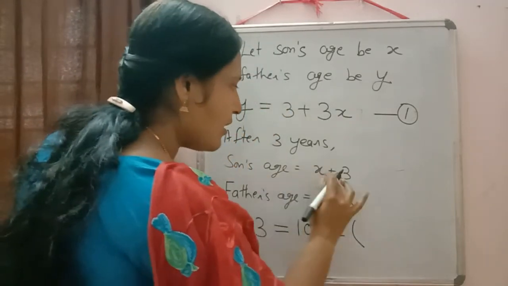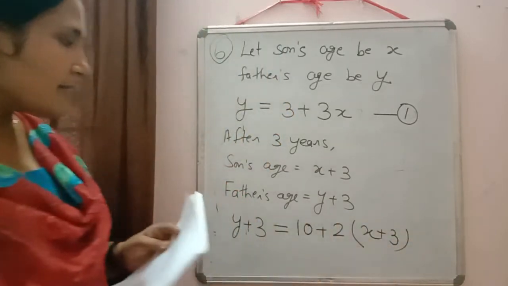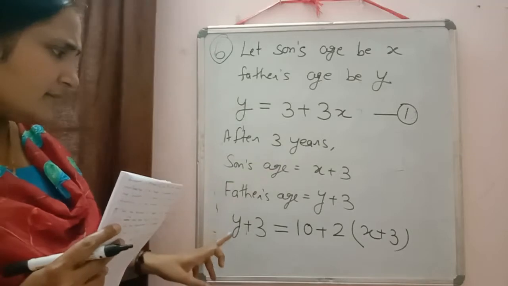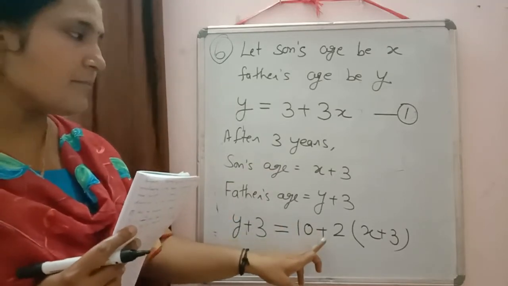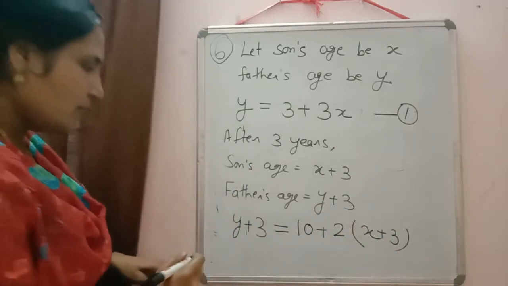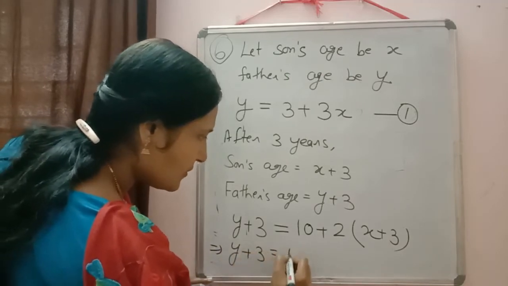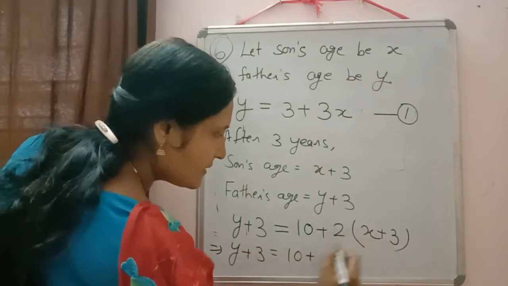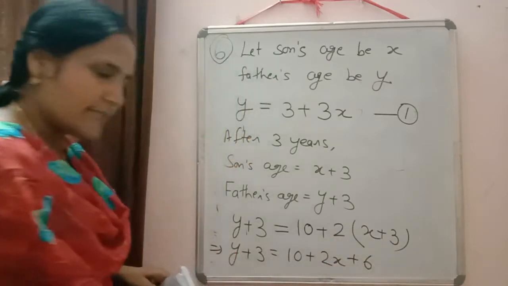Twice the age of the son is x plus 3, correct? Now we can simplify it. It will be y plus 3 is equal to 10 plus 2x plus 2 into 3, 6.